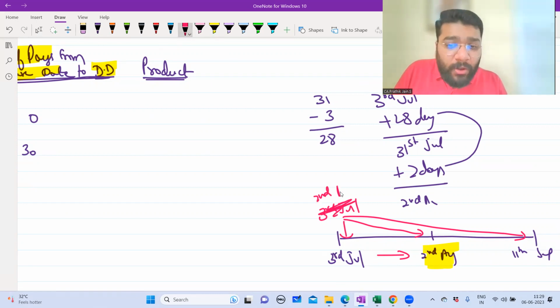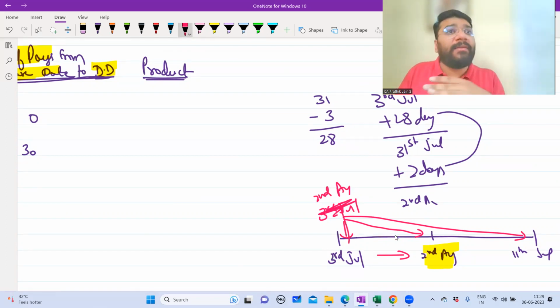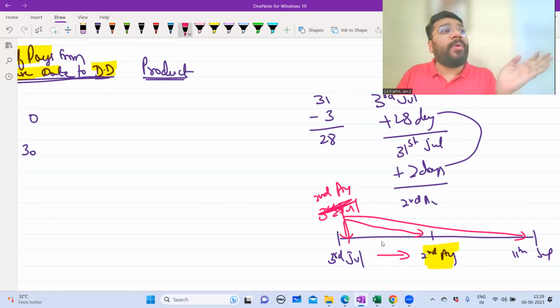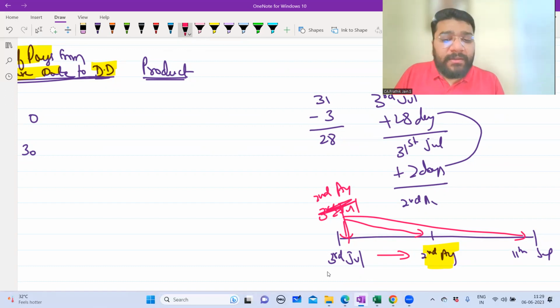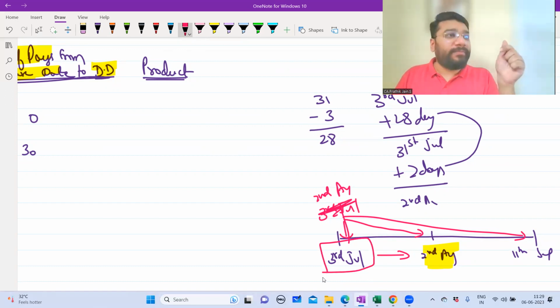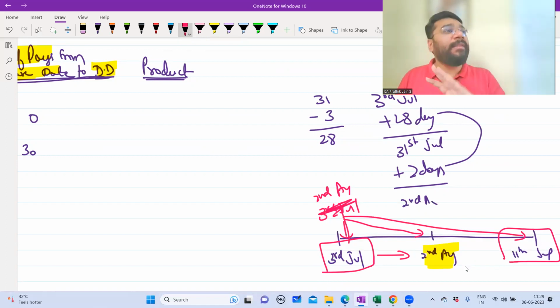So now, 2nd August to July, which means you have to travel backward. When you travel backward, the answer will not be positive; the number of days will be negative. To avoid the negative calculation, we tell you to take the due date which is coming the least one, so that the answers are positive. Otherwise, even if you take 11th September also, boss, you'll get the answer.